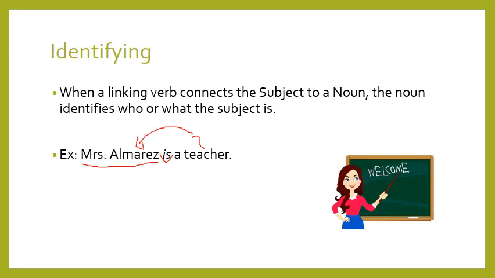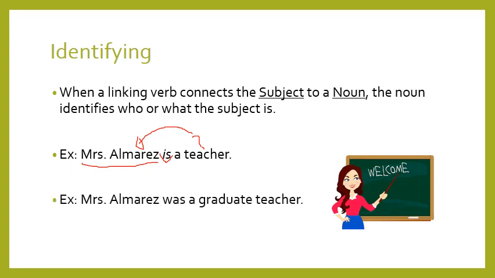To Mrs. Alvarez. So here the word teacher is a noun first of all, and it follows the verb to be, and it identifies who Mrs. Alvarez is. So here I consider is a linking verb, and the word teacher, which is the noun here, identified who Mrs. Alvarez is.